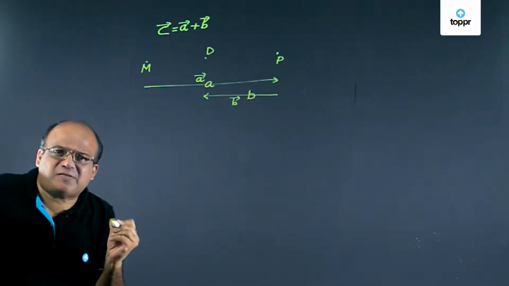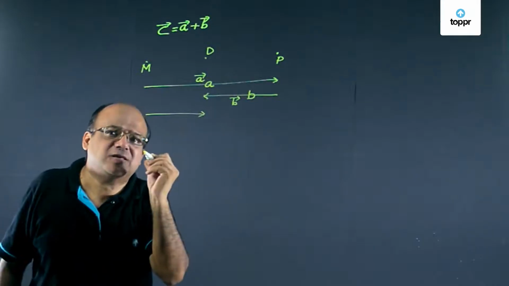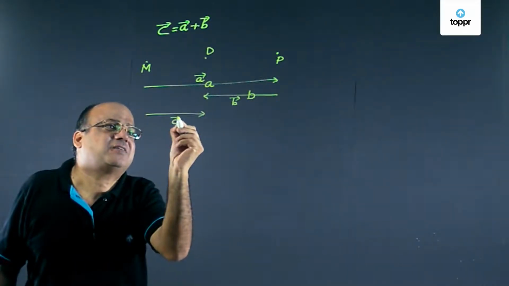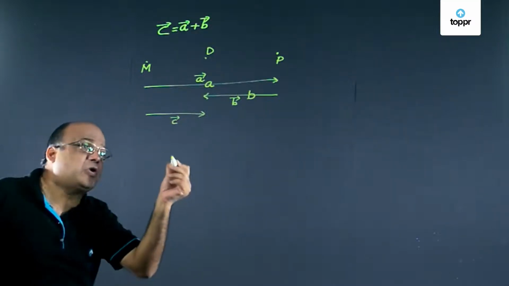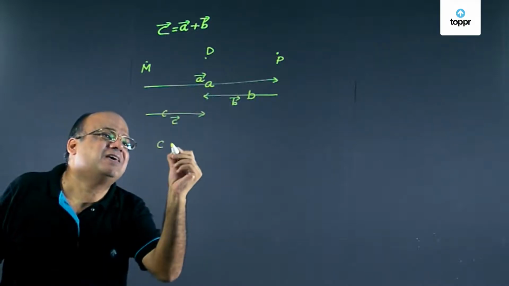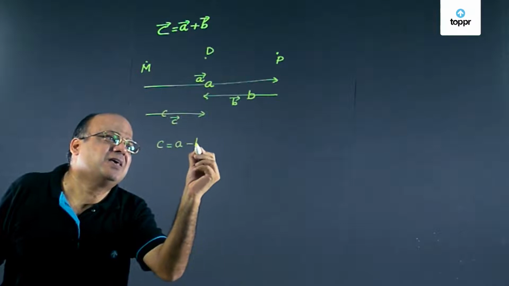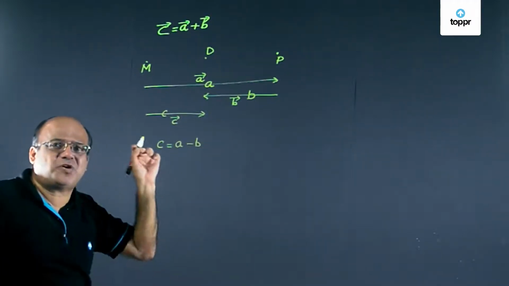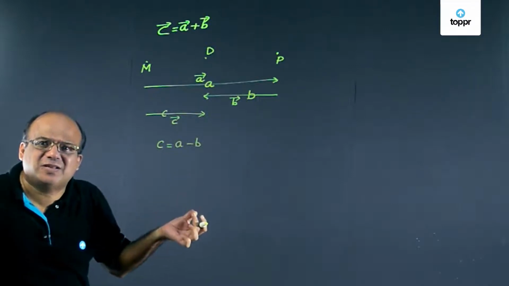What is the resultant displacement? We have actually moved from M to D only, and that is C vector. So C vector is A vector plus B vector. But look here, what is C equal to? This C. C is equal to A minus B. And this is the minimum possible value of the magnitude of C vector.